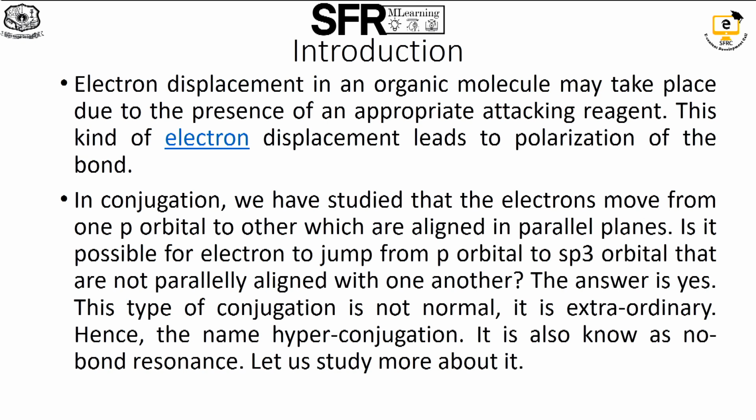Electron displacement in an organic molecule may take place due to the presence of an appropriate attacking reagent. This kind of electron displacement leads to polarization of the bond. In conjugation, we have studied that the electrons move from one p orbital to another which are aligned in a parallel plane. Is it possible for an electron to jump from a p orbital to an sp3 orbital that are not parallelly aligned with one another? The answer is yes.